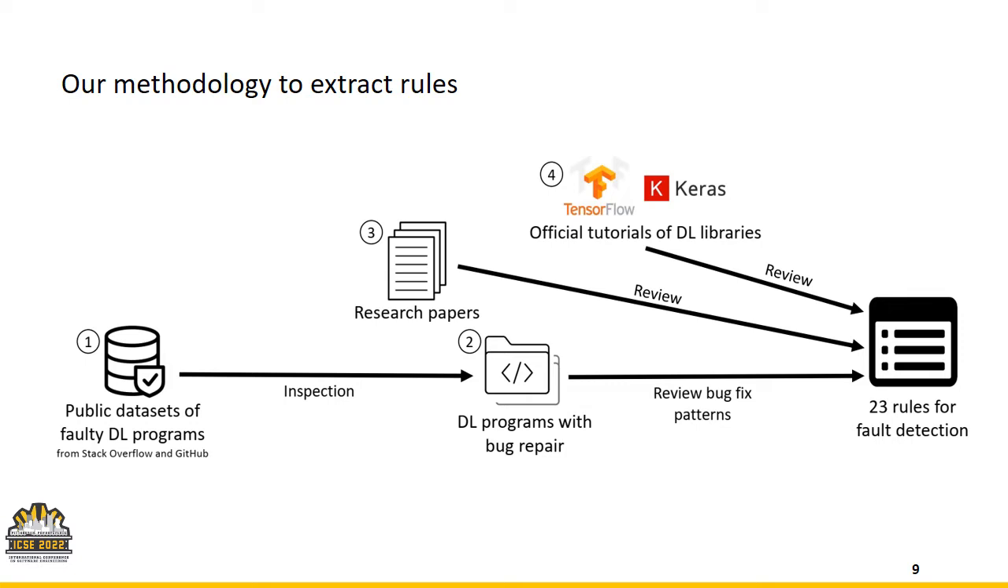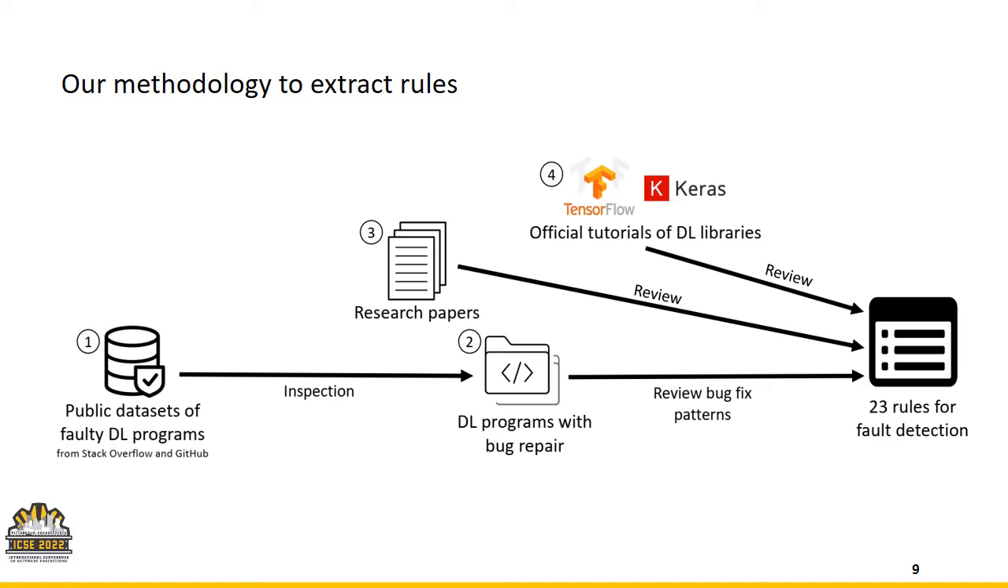Now I'm going to explain our methodology for extracting rules. We have four main steps. First, we reviewed some publicly available datasets of faulty DL programs. Those datasets, usually provided by previous research works, contain some faulty programs from Stack Overflow and GitHub. We manually inspect them to find relevant faulty DL programs with bug repair. Then we review the bug fixes to find some patterns and then build rules on them.